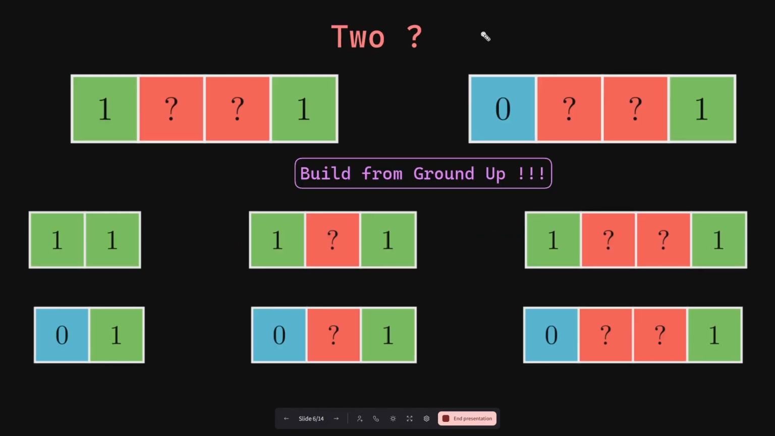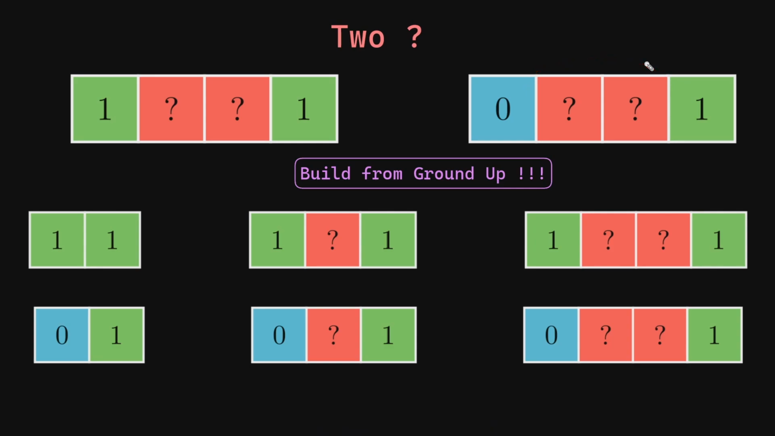Now, what about the case when there are two question marks in the array? If they are not together, then from the previous slide we already know that neither of them can alter the parity of the number of groups. So the only case that we need to analyze is what happens when these two question marks are clubbed together and are sandwiched between either identical elements or distinct elements.